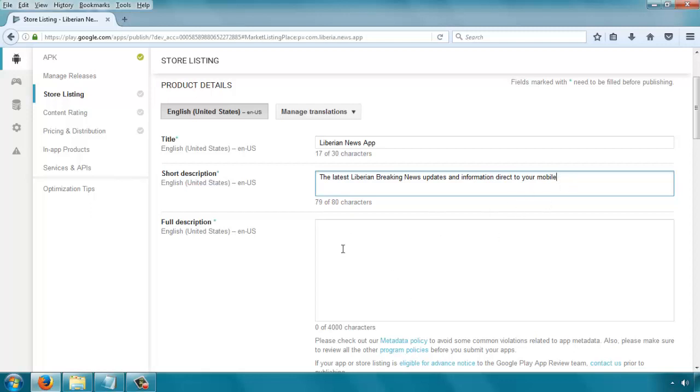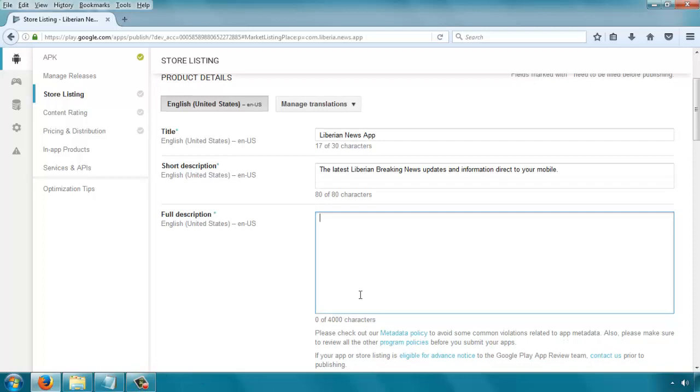So this is what happens if it's more than 80 characters. It turns red, telling you that you have exceeded the number of characters, so you need to reduce it. It doesn't have to be exactly 80. It could be less than 80, but shouldn't be more than.